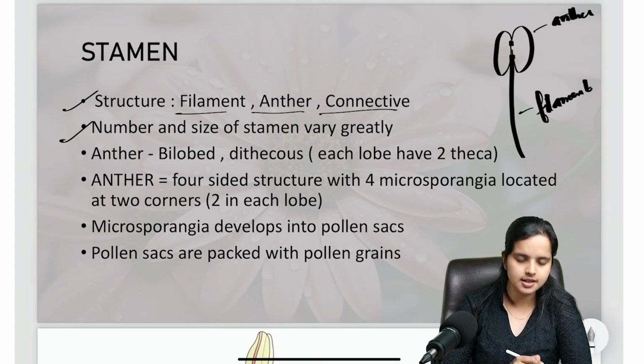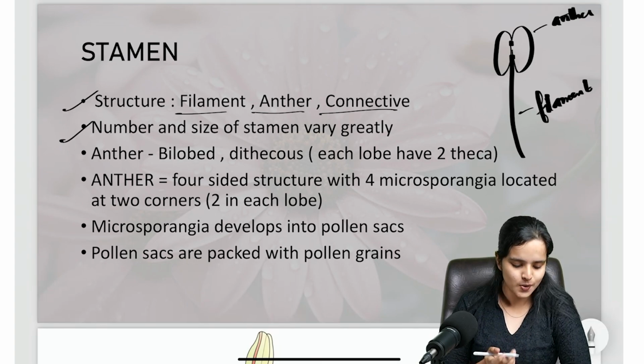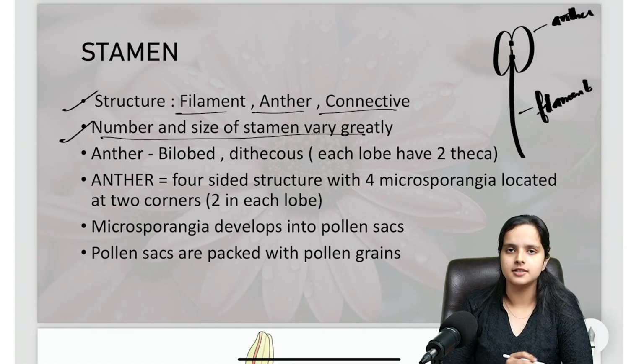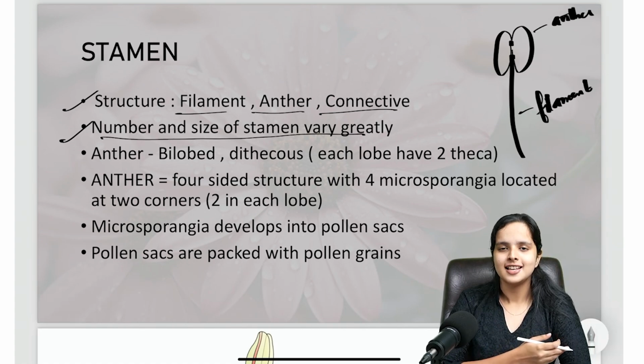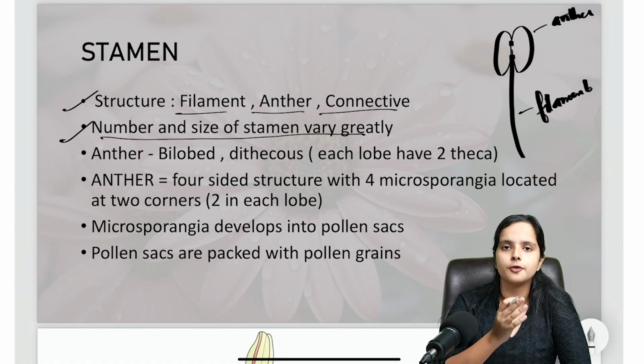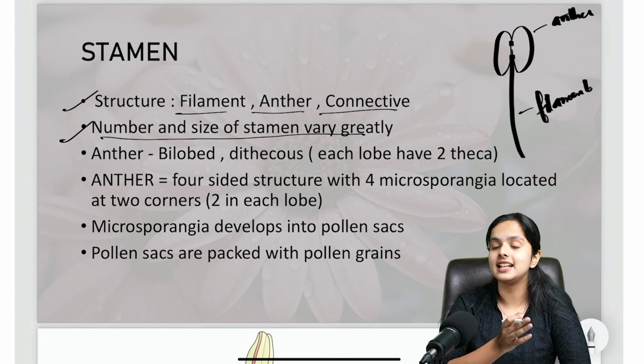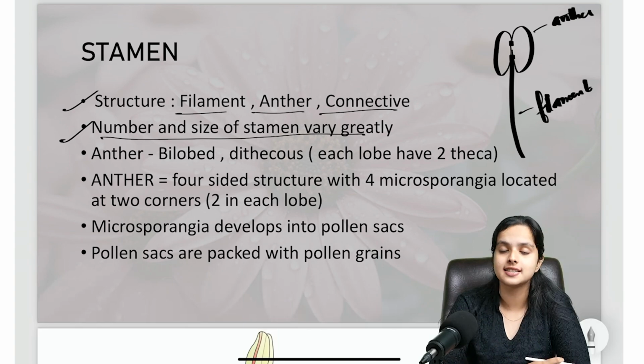The second point is something that you again know about, which is that the number and size of stamens vary greatly. I've been mentioning this a while before. The number of stamens and even the size, structure or height varies greatly. It depends upon which species the plant is of.